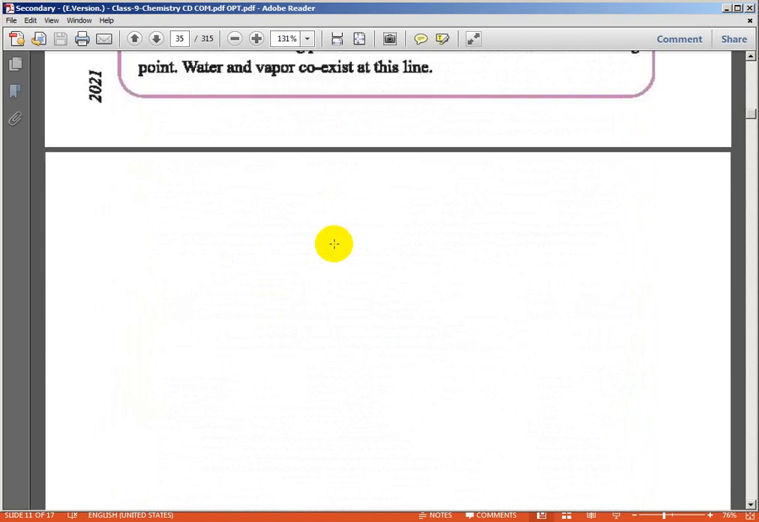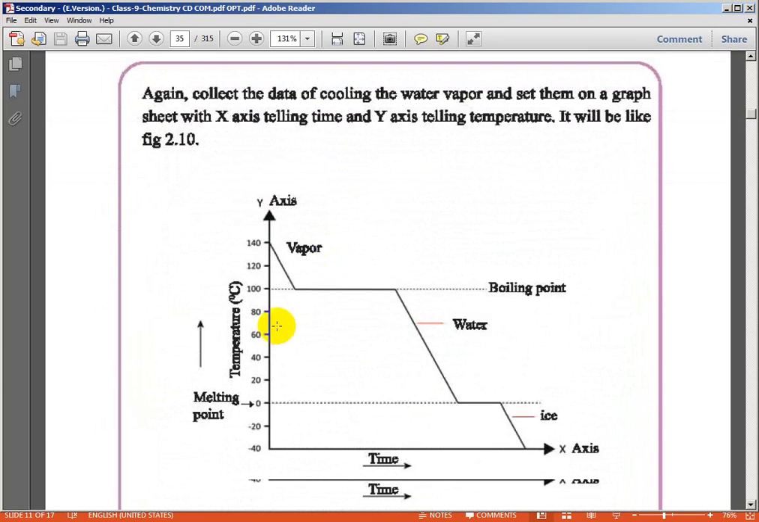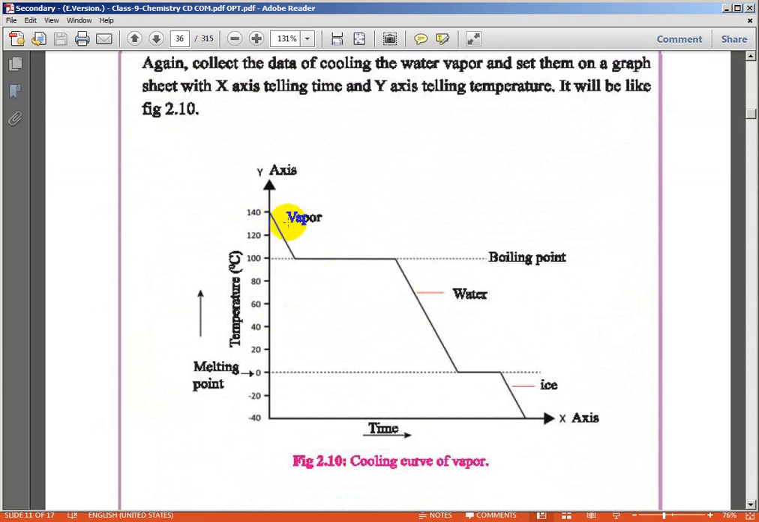This curve is the cooling curve. At the beginning its temperature was high. When I cool it, the vapor starts to become liquid. This is the boiling point range. Then as heat is removed, the liquid becomes solid. This is a cooling curve. Have you seen? There is a boiling point line, and this is the melting point line.